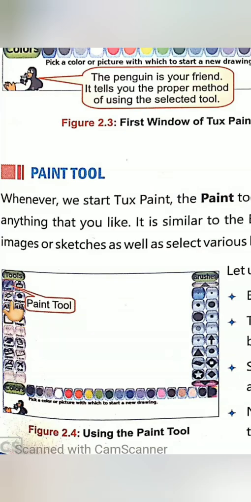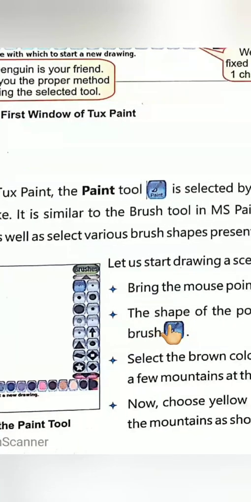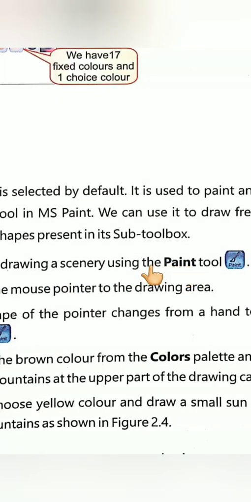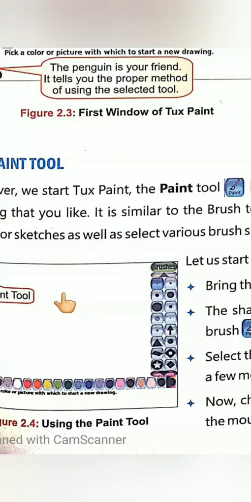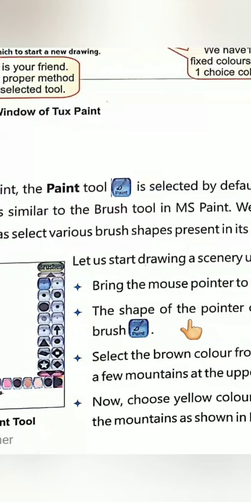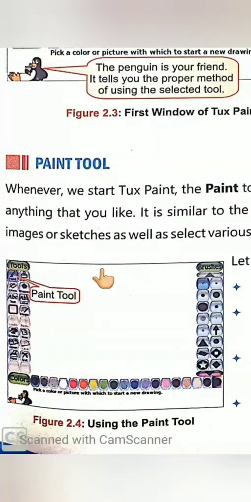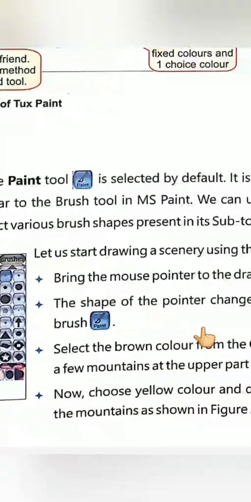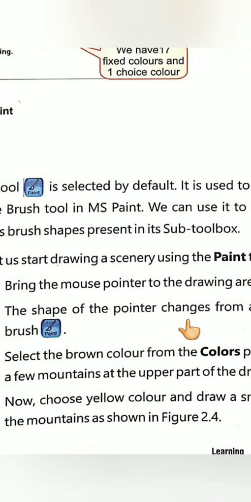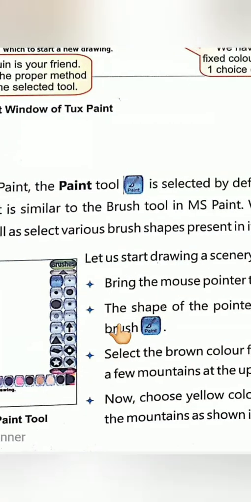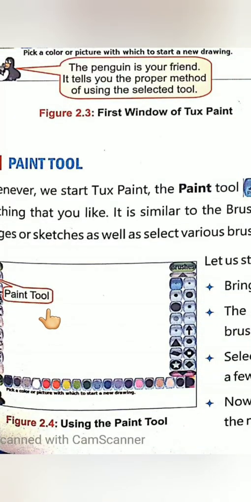Okay, students, using the Paint tool, let us start doing a scenery. For example, you want to draw a scenery. Then bring the mouse pointer to the drawing area. This is the drawing area. The shape of the pointer changes from a hand to a paintbrush because you have selected the Paint tool. So your mouse is like a paintbrush.